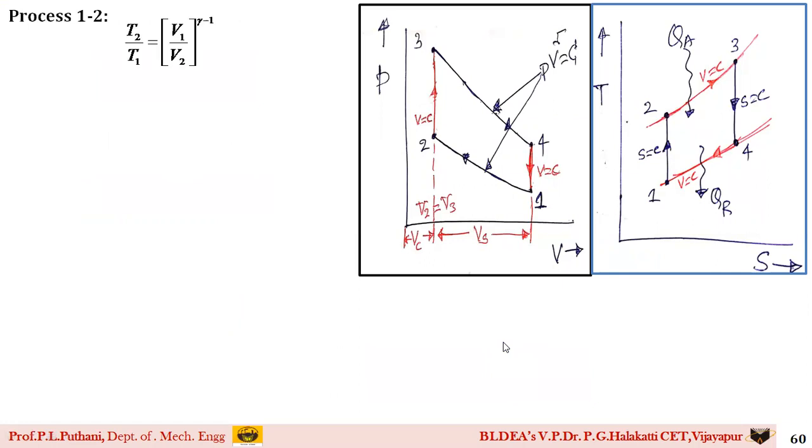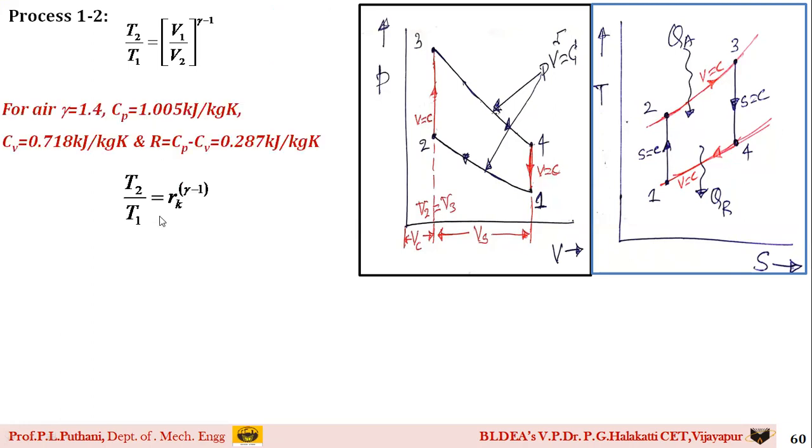Now, the next thing is, let us find out for the process 1 to 2 the value of temperature T2, that is T2 by T1 is equal to V1 by V2 raised to the power of gamma minus 1. Why? As it is an isentropic compression process, we are applying the temperature-volume relation. Just now we have calculated V1 by V2, the value of compression ratio RK, to the power of gamma minus 1. Gamma is known to you, and T1 is given in the question. Using this, you get the value of T2 as 756.78 Kelvin.